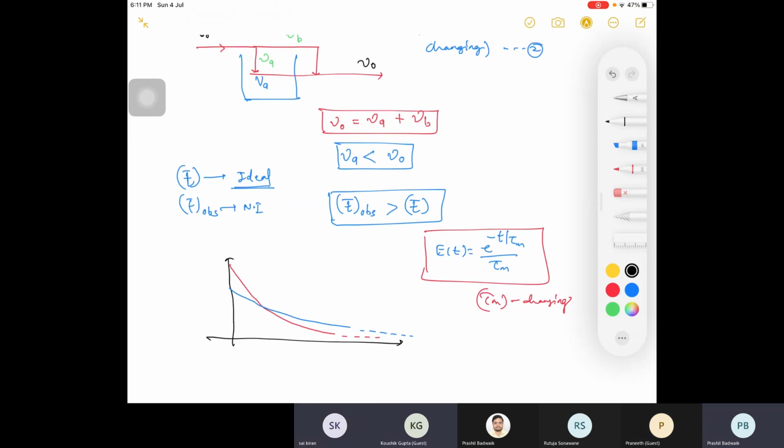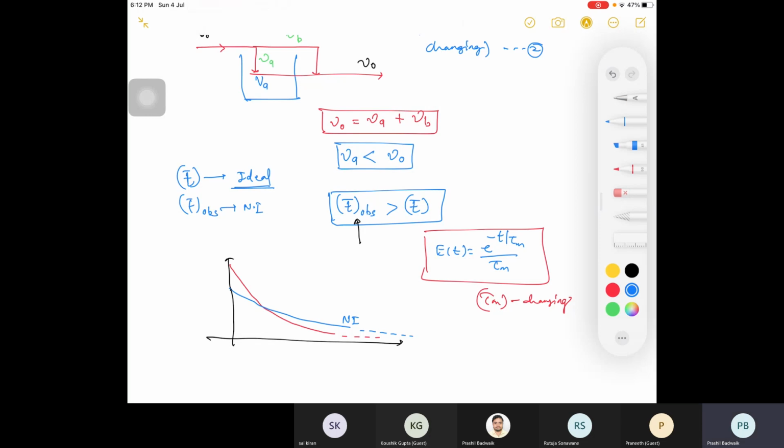Blue one, because T bar is greater, so 1 by T bar will be less. What happened here? In non-ideal or real life, your time increased. So if time increases, 1 by time will decrease, right? So the lower one, the blue one, will be your non-ideal one.